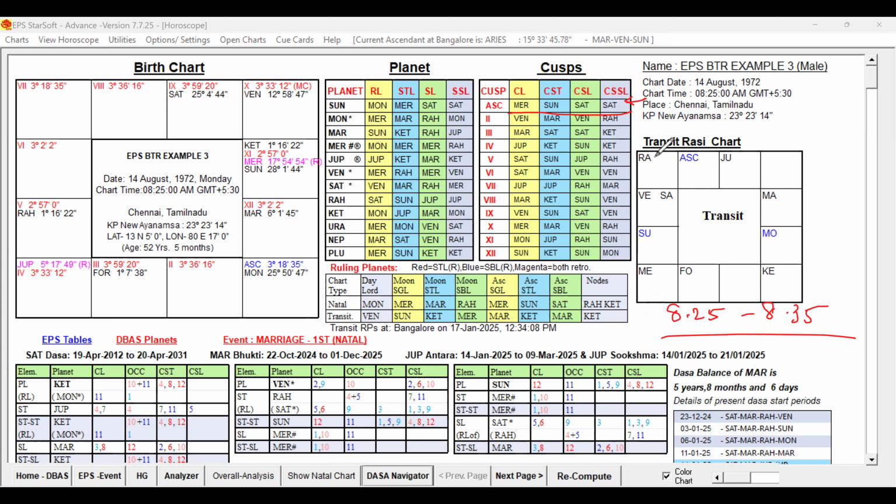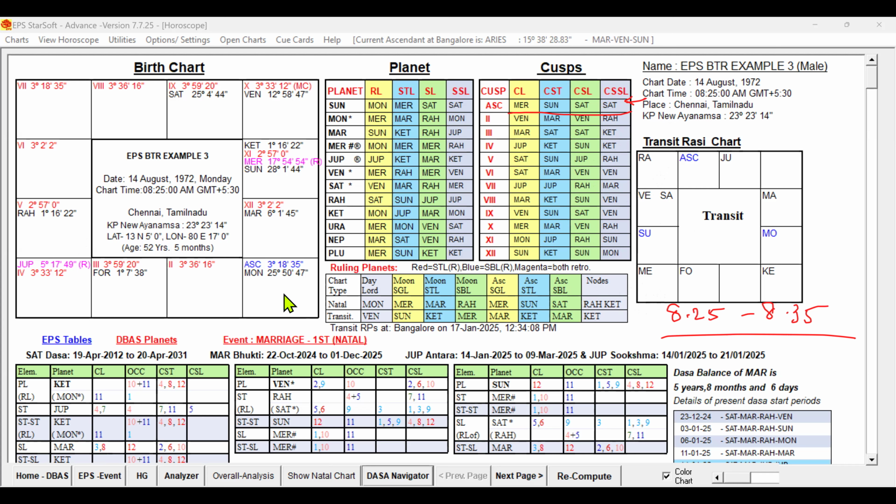Please understand, fixing the ascendant alone is not the birth certification. Fixing the important cuspal sublords of the important houses, that is called rectification of birth time. So based on the given events, we have to do that. I think you are able to understand now.